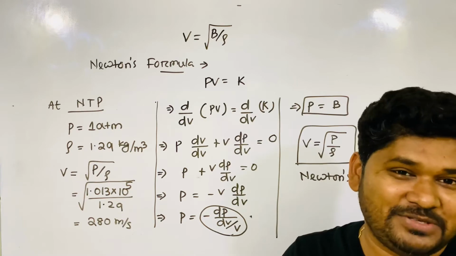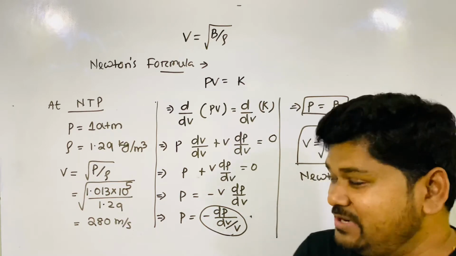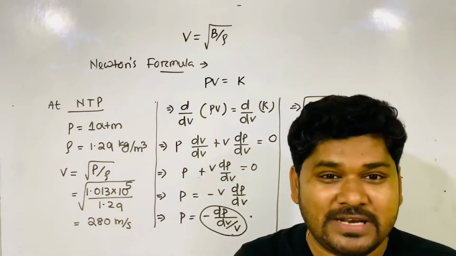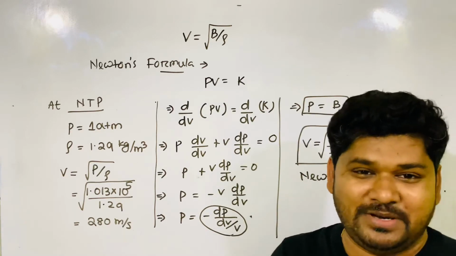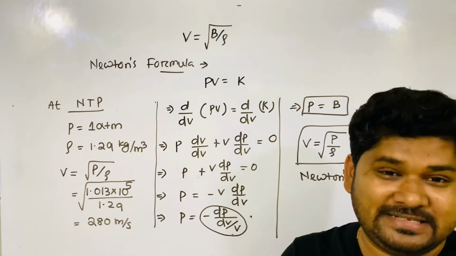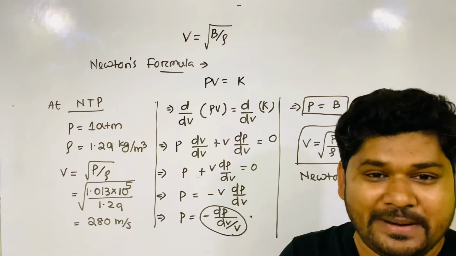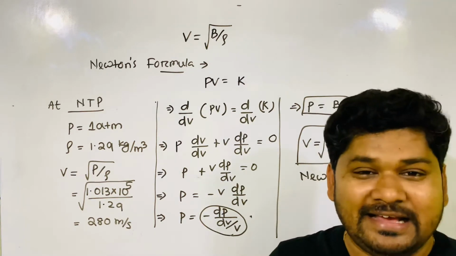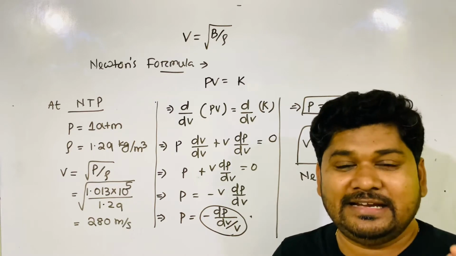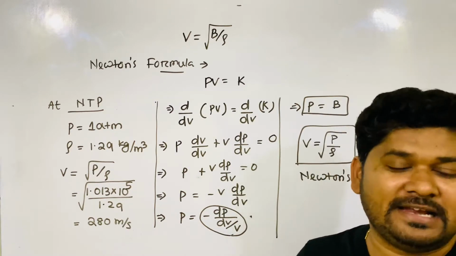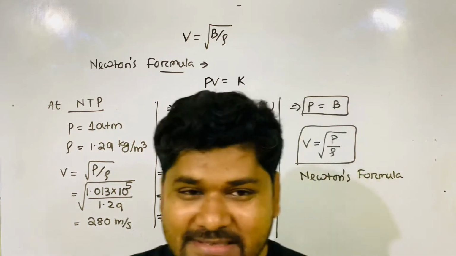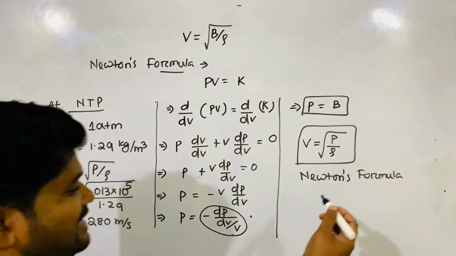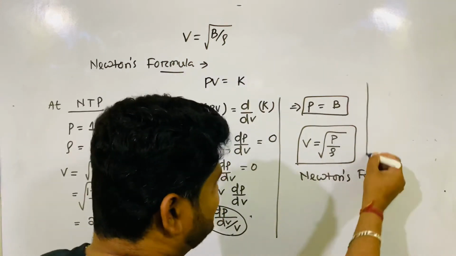The question is coming to your mind: what is the velocity of sound at NTP, sir? Actually, what is the velocity of sound practically? Experimentally, the velocity of sound in air at NTP is nearly 331 meter per second.